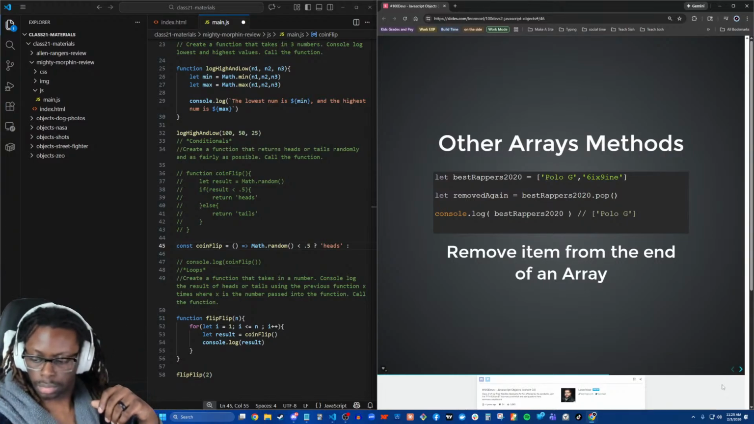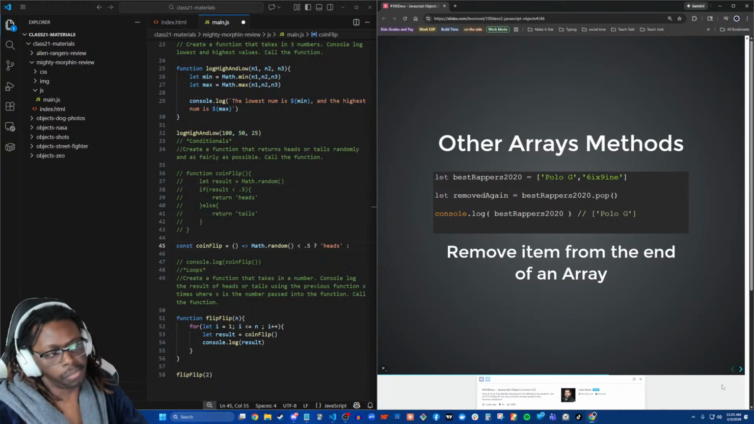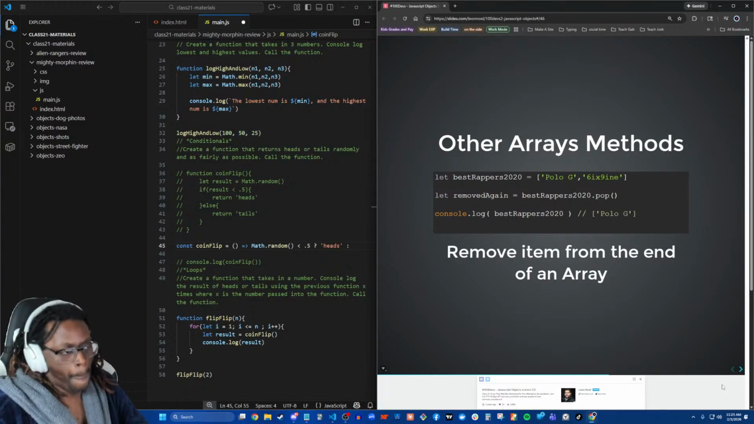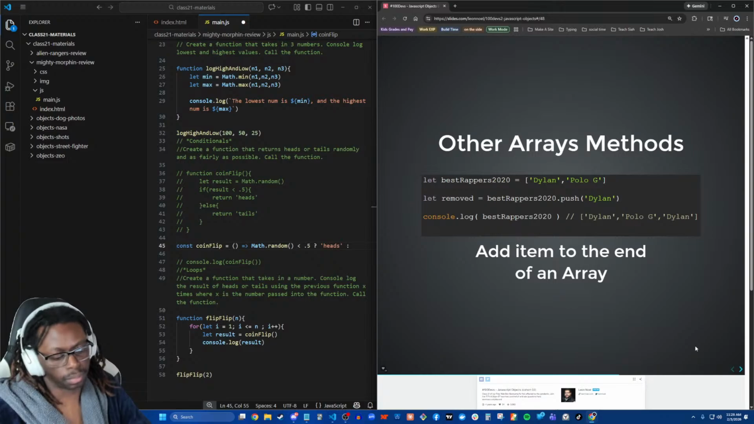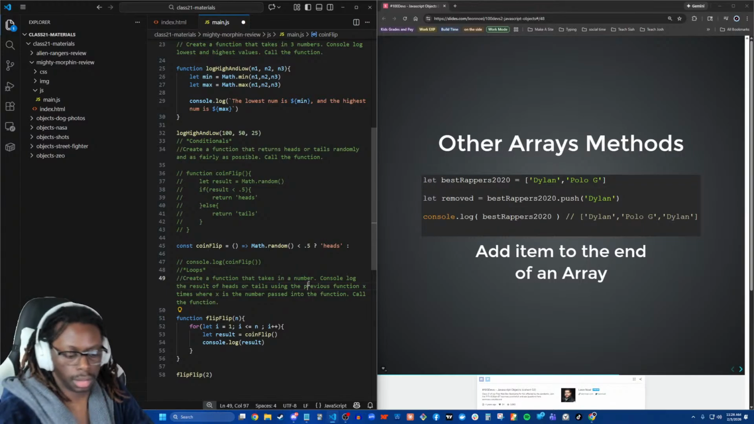So we're left with just Polo G because we shifted off and we popped off. Beautiful. Now we can actually do almost the opposite, right? We can unshift, which is putting something on the front. So here I had just Polo G and I unshifted Dylon. So now Dylon is on the front of bestRappers2020. And we can do the same on the other side. We can push Dylon onto the back of the array. So now when we look, we have Dylon, Polo G, and Dylon.